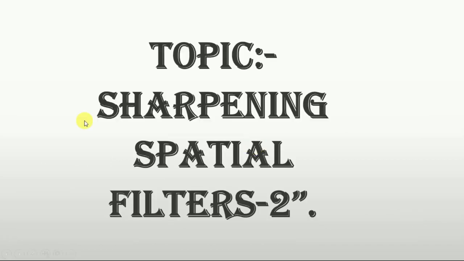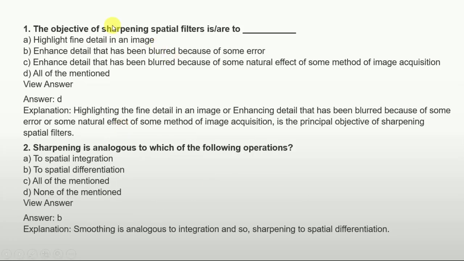Now our new topic is sharpening spatial filter part 2. The objective of sharpening spatial filters is to: highlight fine details in an image, enhance detail that has been blurred because of some error, enhance detail that has been blurred because of some natural effect, and all of the mentioned. So the answer is all of the mentioned. Sharpening is analogous to which of the following operations? Spatial integration, spatial differentiation, all of the mentioned, none of the mentioned. So the answer is spatial differentiation. Smoothing is analogous to integration, and so sharpening is analogous to spatial differentiation.